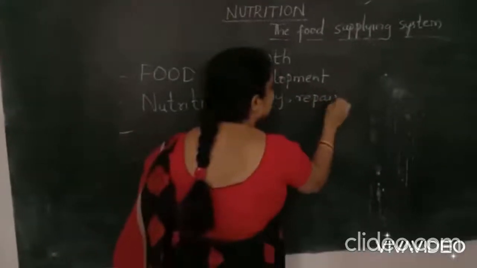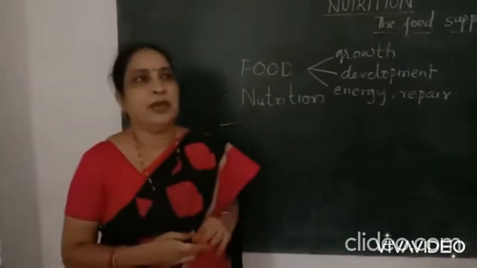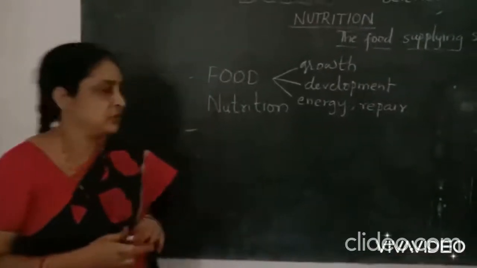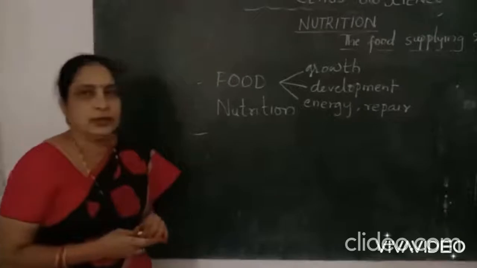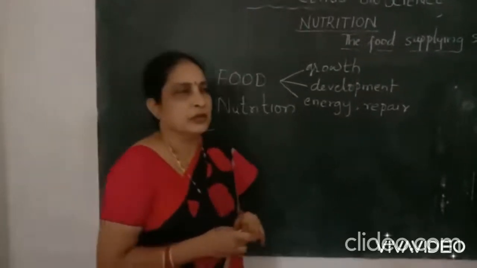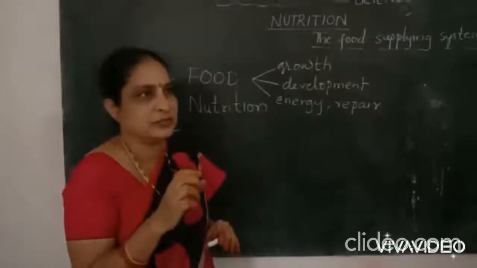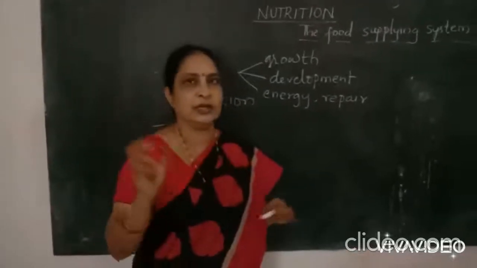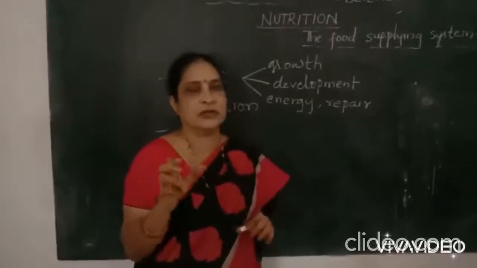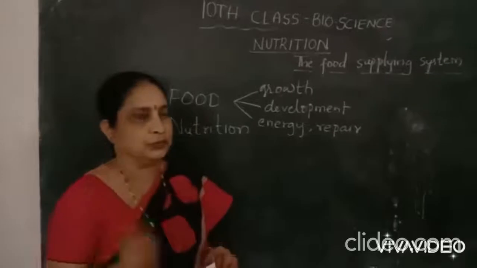And several organisms need food for maintaining their body temperature. All the organisms, from small amoeba, unicellular organisms, to huge multicellular animals like us human beings, need food.